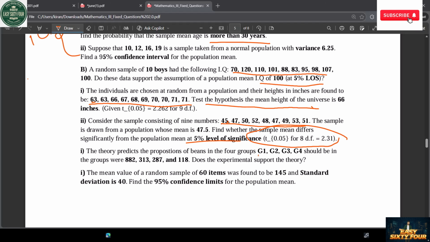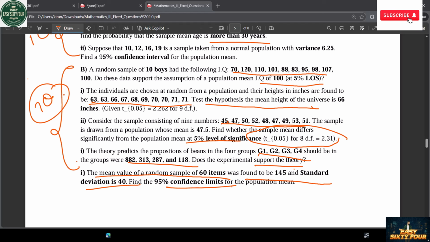After that, four groups are there. In four groups, there are four values. The experimental support theory is also more important. The mean value of n is 60, found 145 and standard deviation of 440 at 95% significance. In these questions, one question is going to come on your exam. 7, 14 marks is in here only.